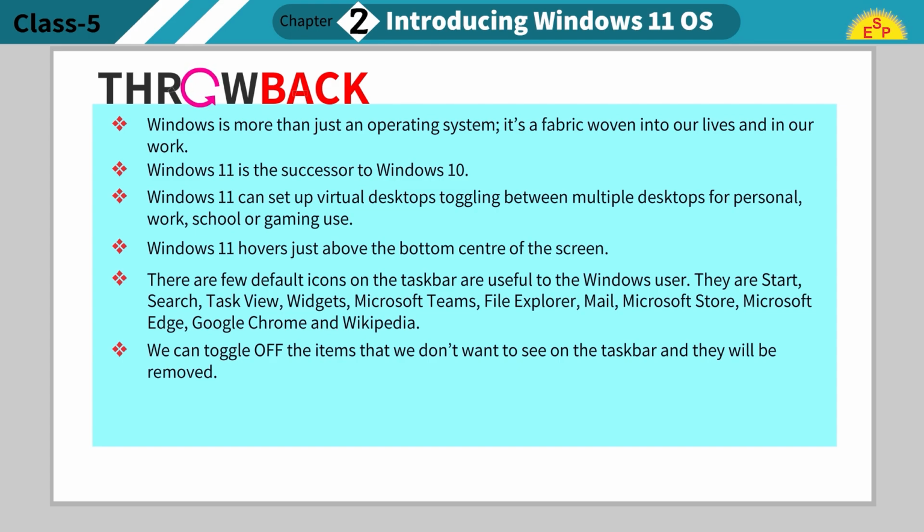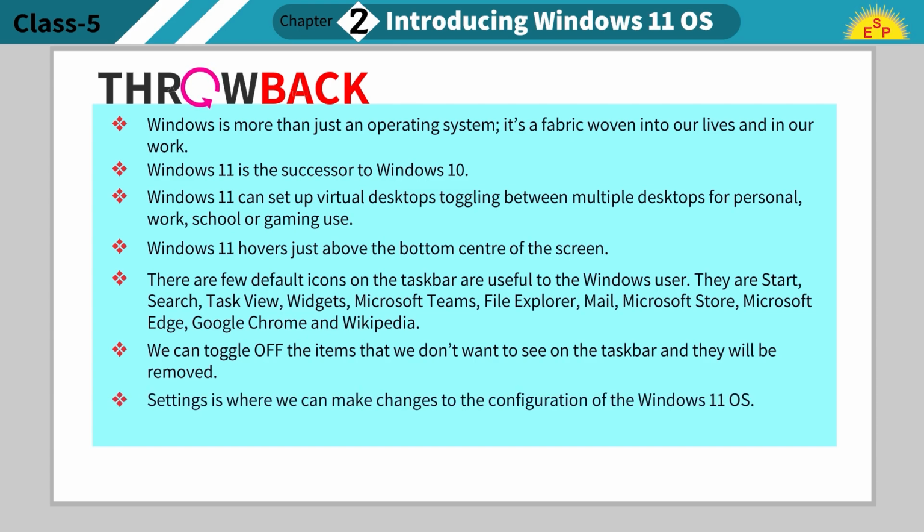We can toggle off the items that we don't want to see on the taskbar and they will be removed. Settings is where we can make changes to the configuration of the Windows 11 OS. We can use the keyboard shortcut Alt plus F4 to shut down our PC.